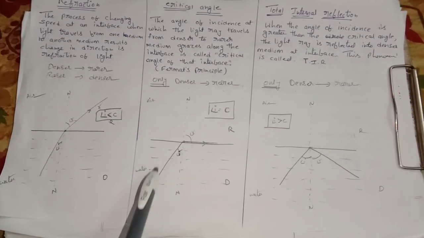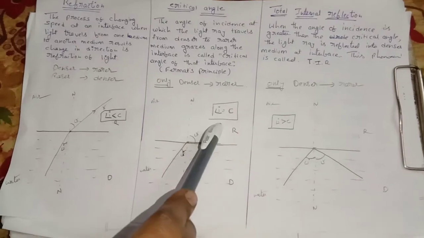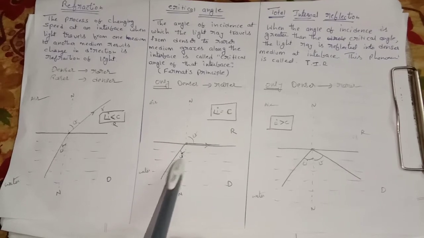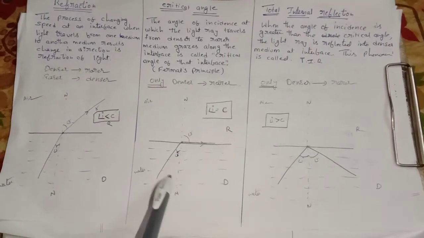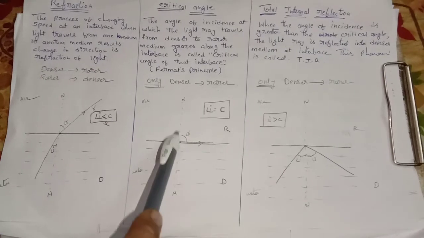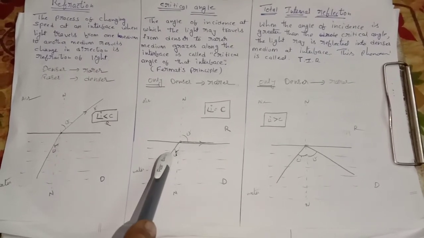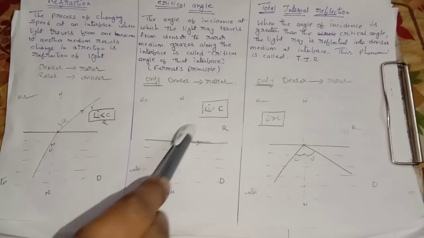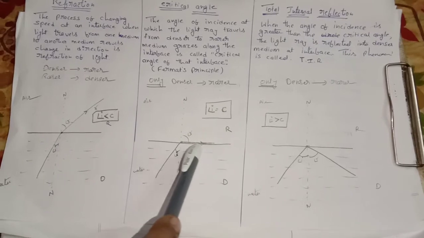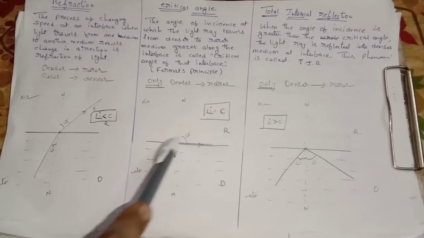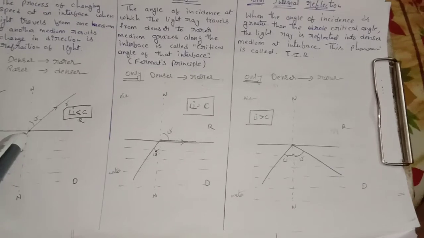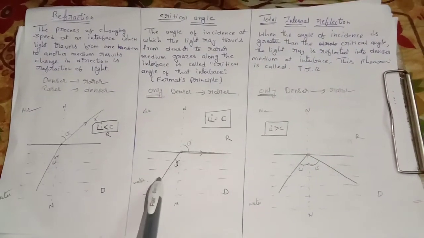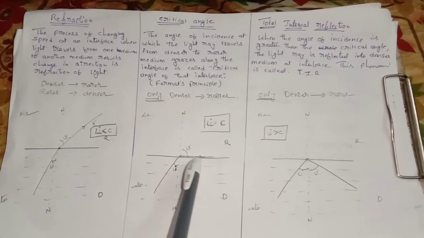See, this is a denser medium, this is a rarer medium, and here is the angle of incidence I. This is the normal, and the incident ray makes an angle with the normal at the interface. If the angle is less than the critical angle, refraction takes place and the ray will go up. At the critical angle, the ray grazes along the line.